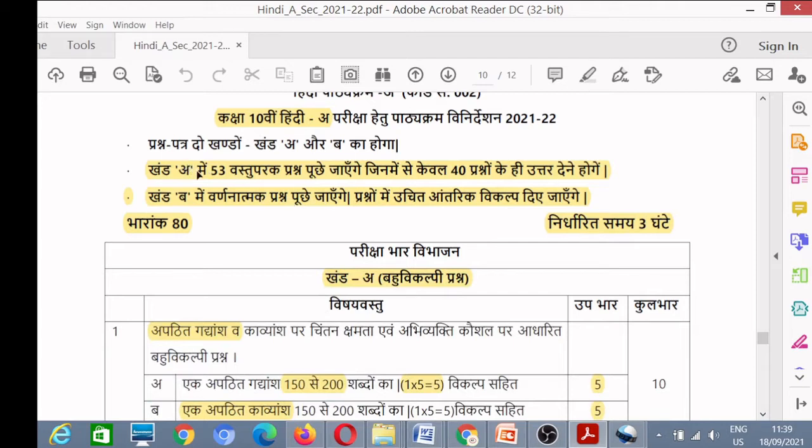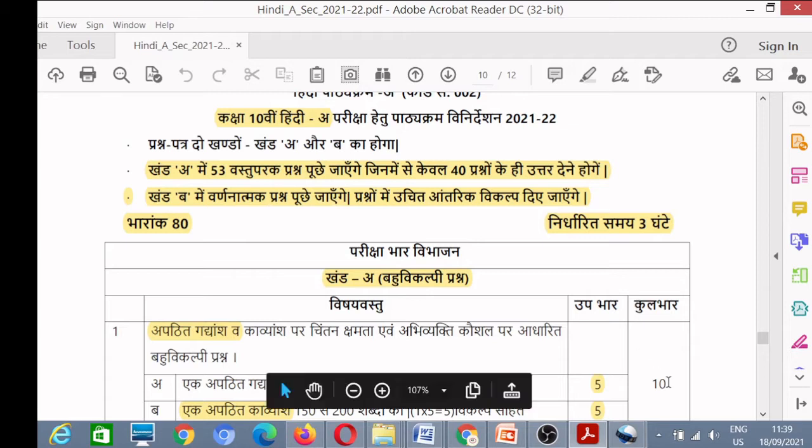So Khand A means term 1, and there will be 53 multiple choice questions. You will have to attempt only 40 questions out of 53 in term 1. Then in term 2, that means Khand B, you will have descriptive type questions and no multiple choice question will be asked in term 2. So you will have to use your normal answer sheet and pen in term 2.